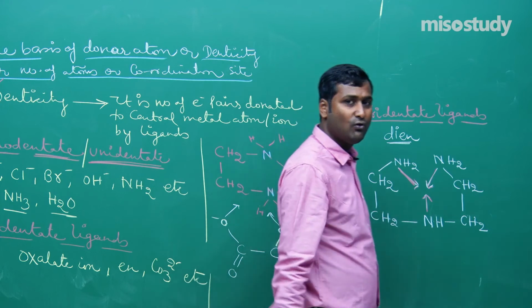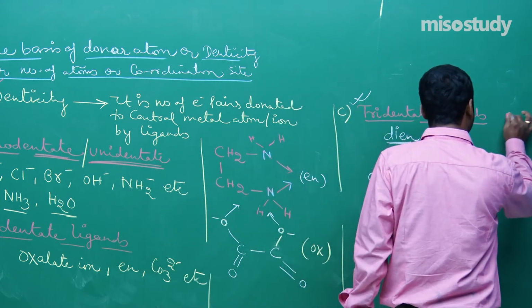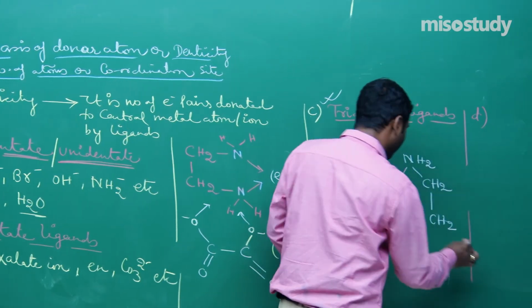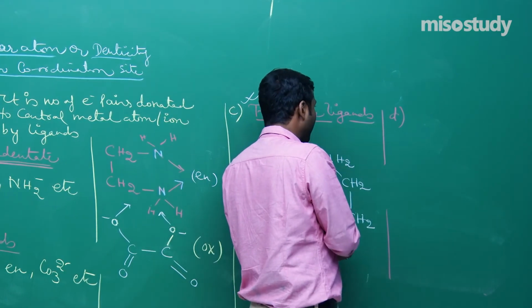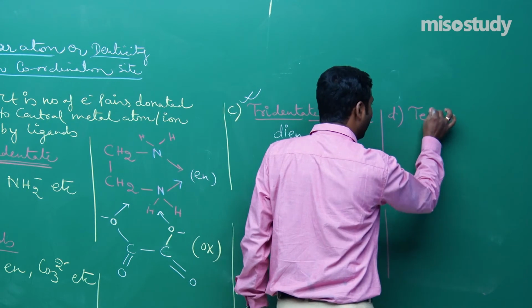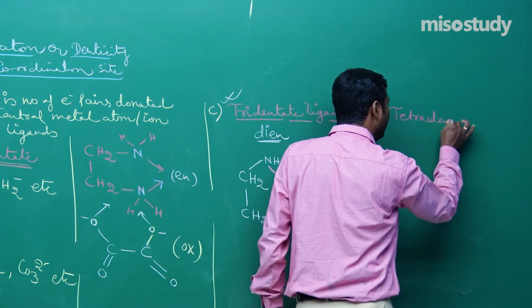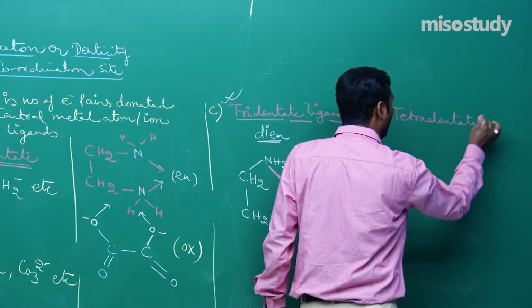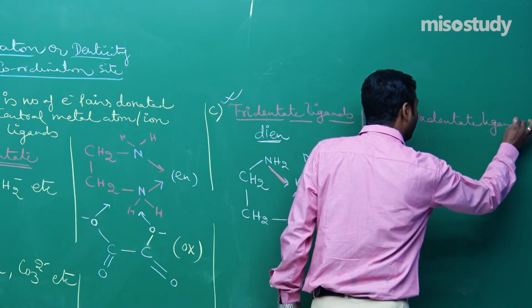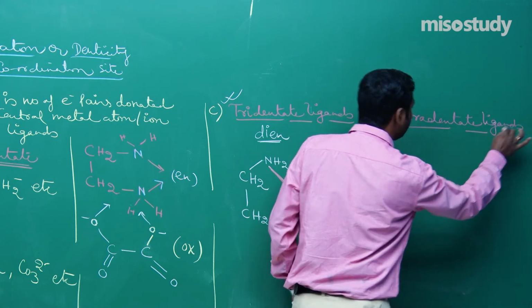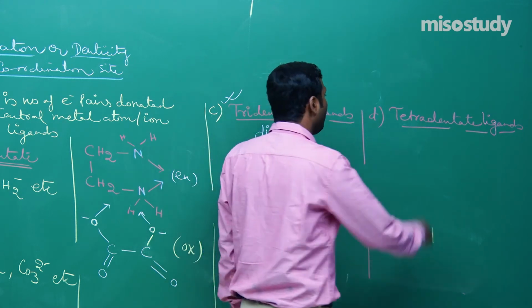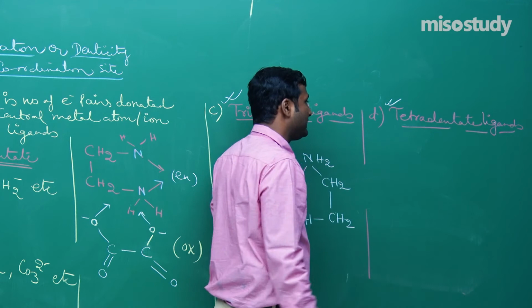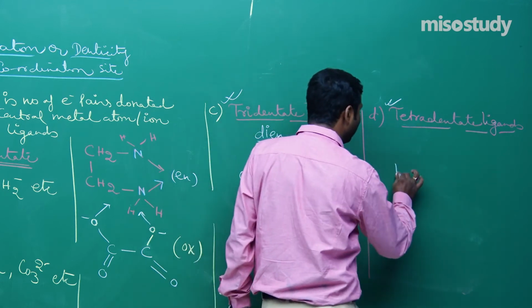Now I am going to discuss the next type, tetradentate ligand. If the denticity is 4, that is, there are 4 donor atoms, then it is known as a tetradentate ligand.